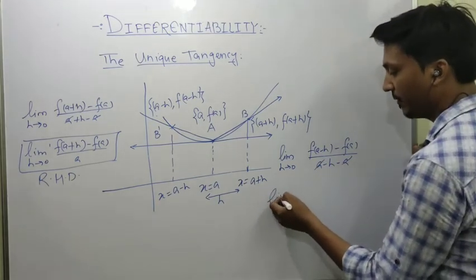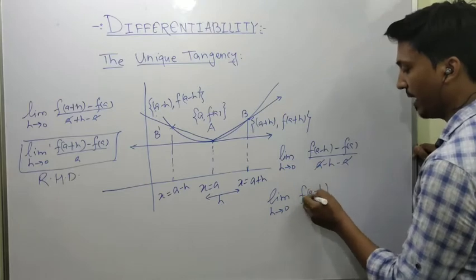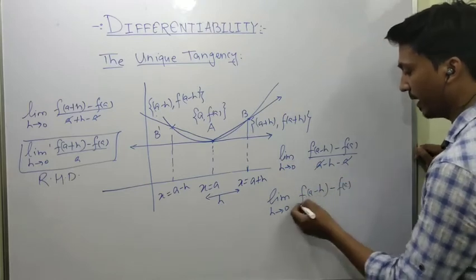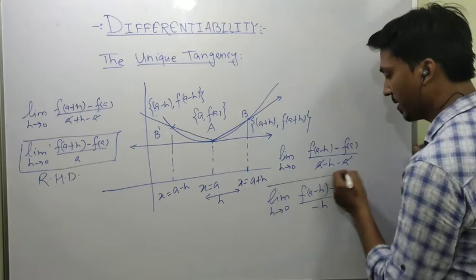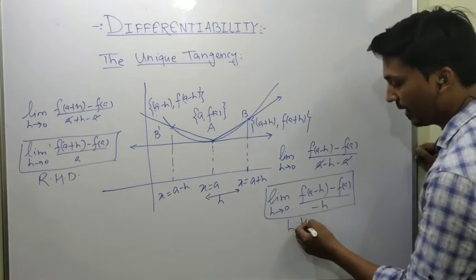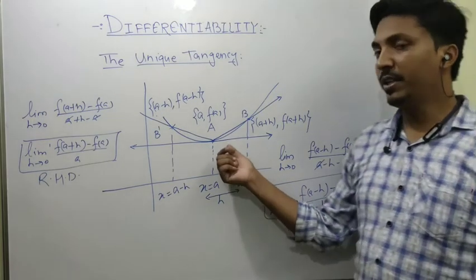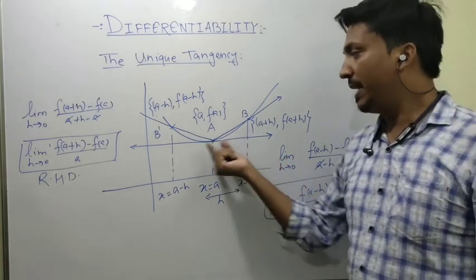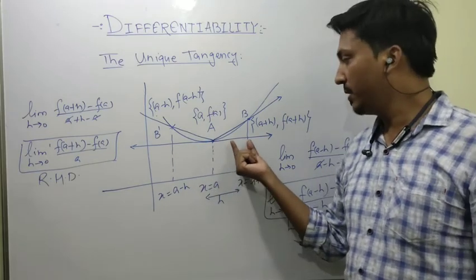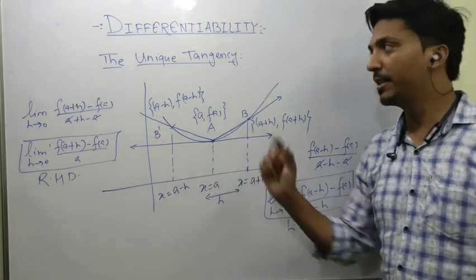Then finally I have limit h tends to 0 of f of A minus h minus f of A upon minus h, and this is known as the left hand derivative. So for a unique tangency, the inclination or slope of both tangents will be equal, so that this will be a single tangent.